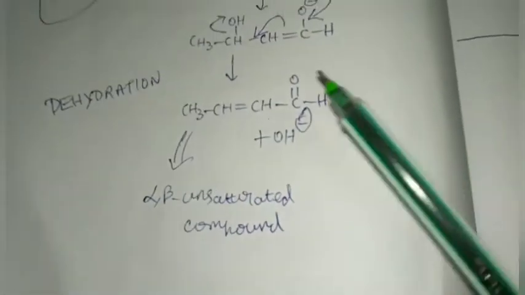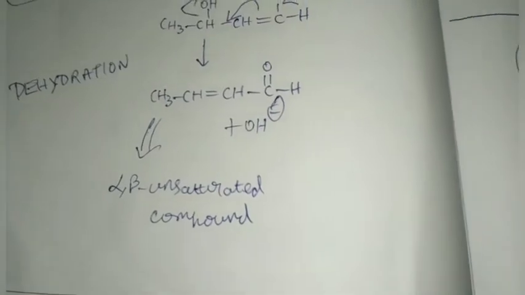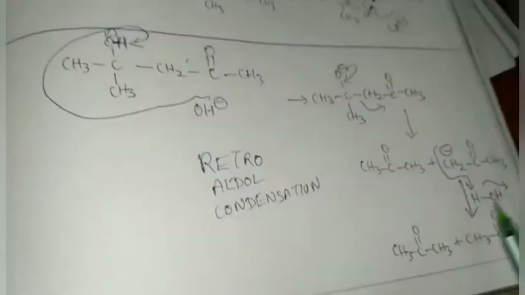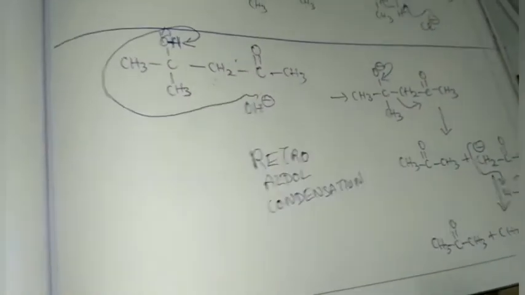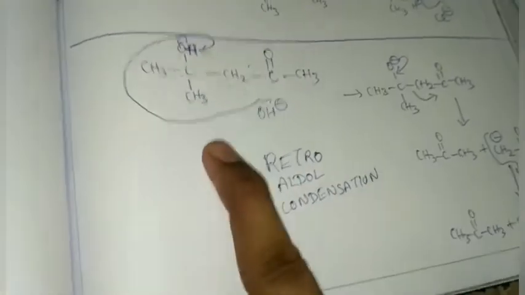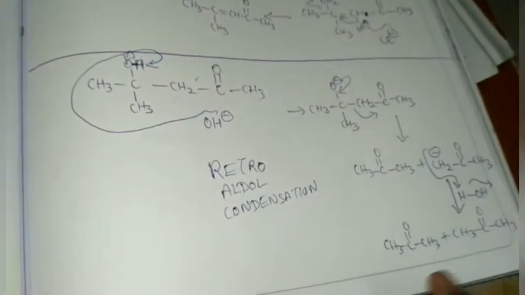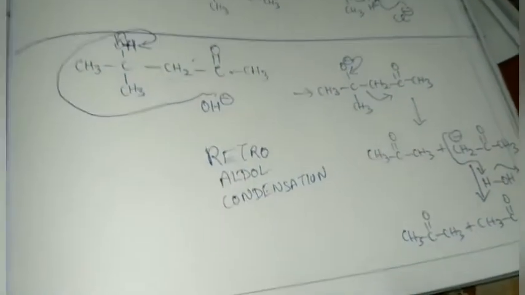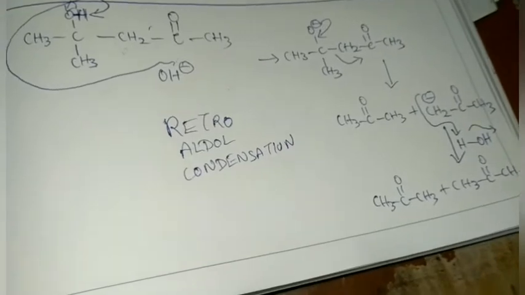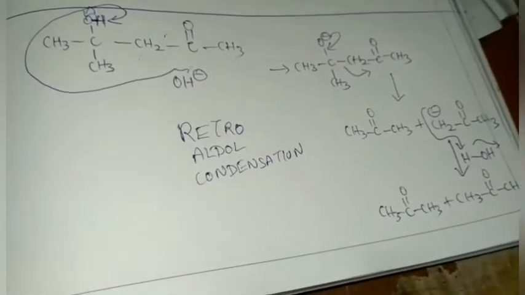So this is why we dehydrate the molecule present over here, so as to form the alpha beta unsaturated compound, so that the reaction is favorable because of the resonance stabilization. I'll repeat the sentence once again. When we take molecules of acetone or aldehyde, we form this beta hydroxyaldehyde. If it is not dehydrated to form the alpha beta unsaturated compound, the reaction goes backward to form two molecules of acetone, which we took at the beginning also. So then what is the use? We get the same compound, so no use, right?